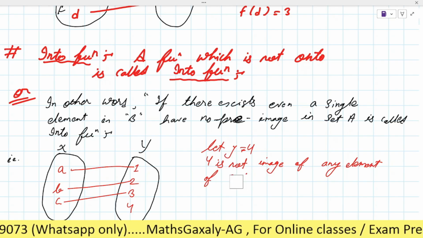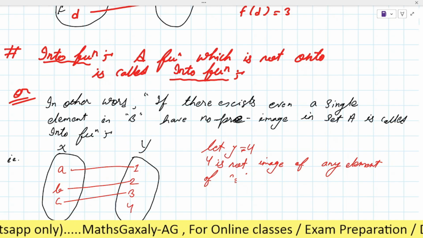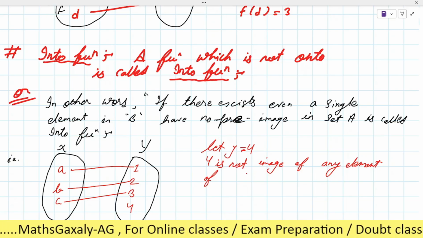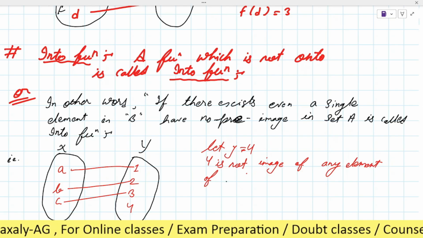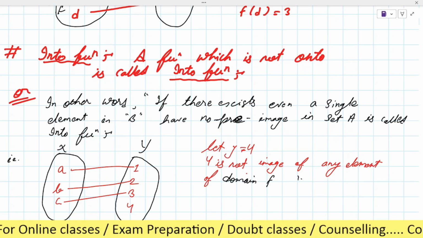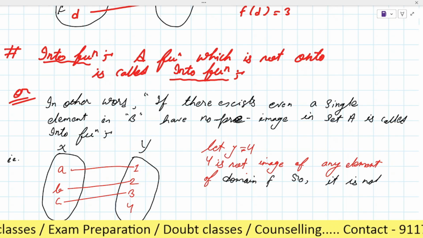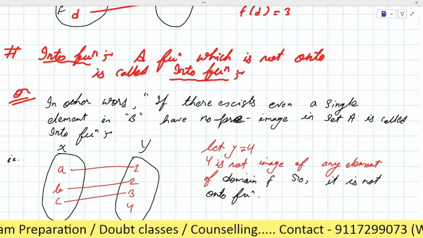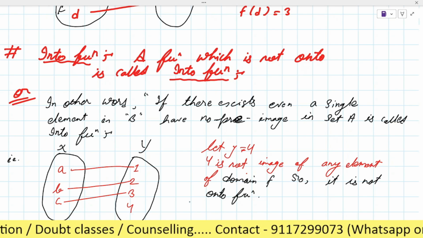The elements of set A which hold the function are known as the domain, or which hold the relation are known as the domain. So domain f, so it is not onto function, or you can say that it is an into function.